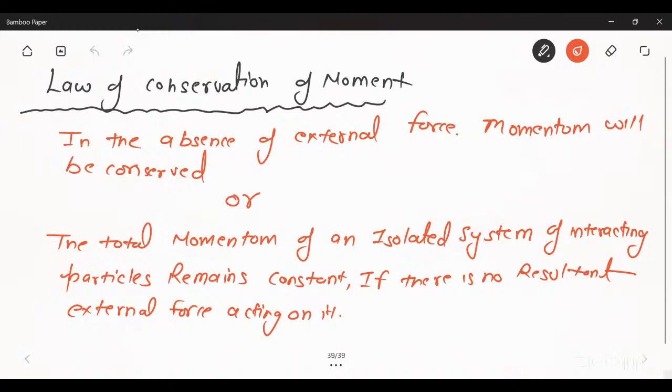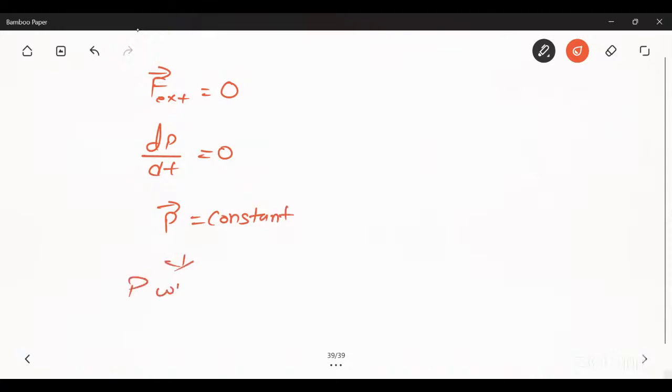So simply, if the external force is zero, so F external will be zero. According to Newton's second law of motion, dp by dt is equal to zero. If the derivative of any quantity is zero, that quantity will be constant. So p is equal to constant, which means momentum will be conserved.